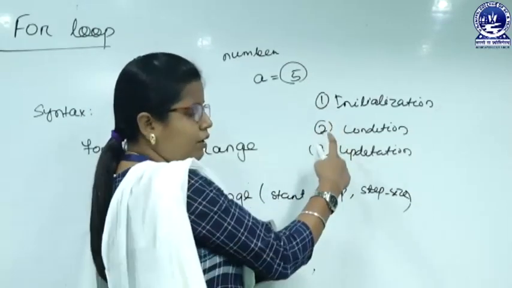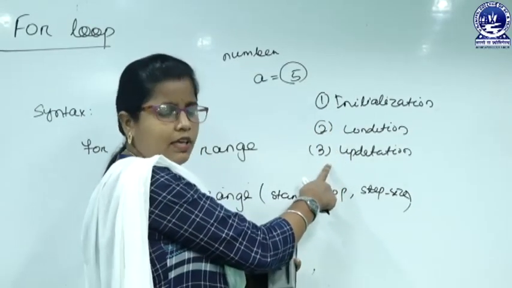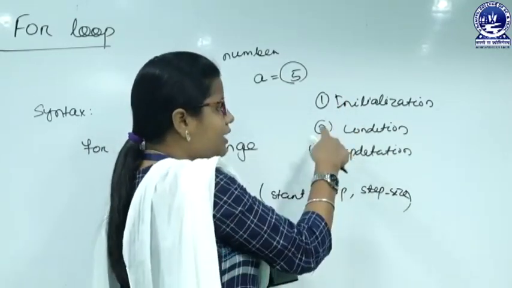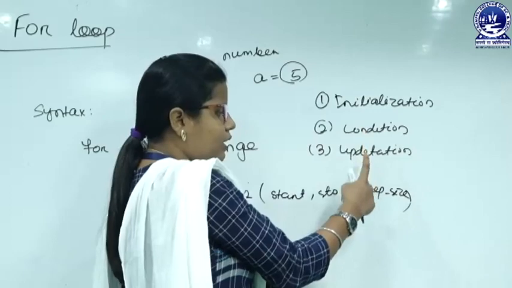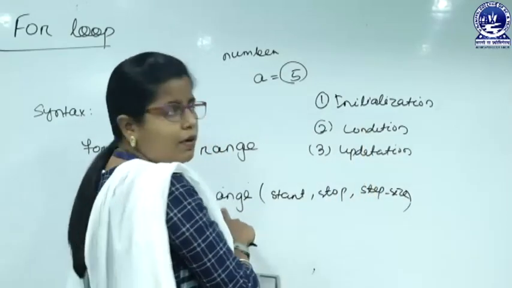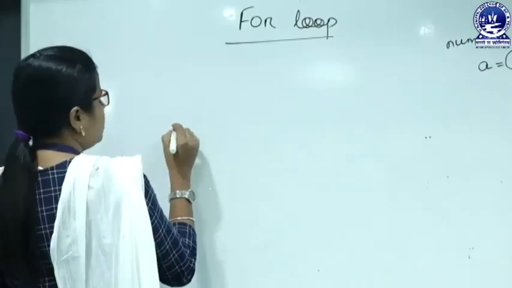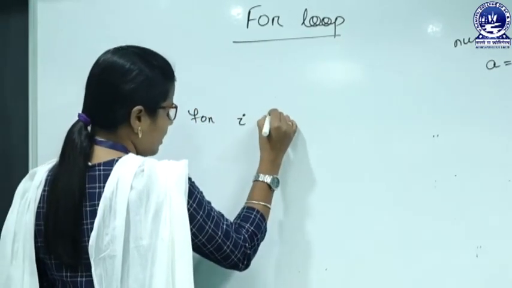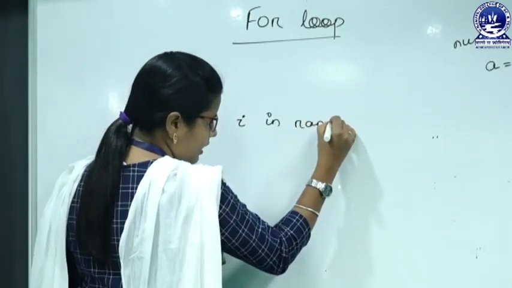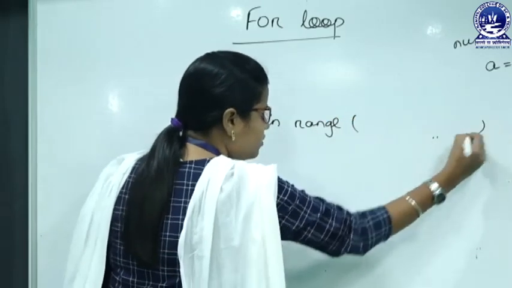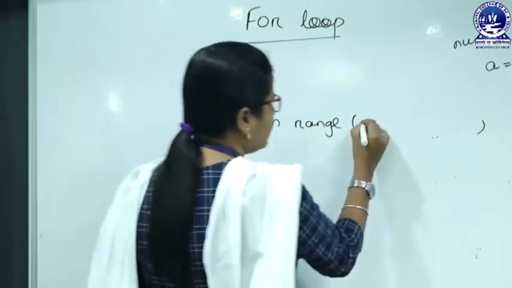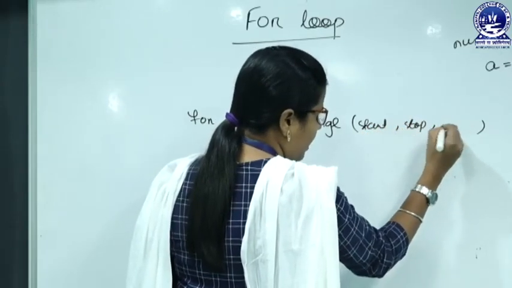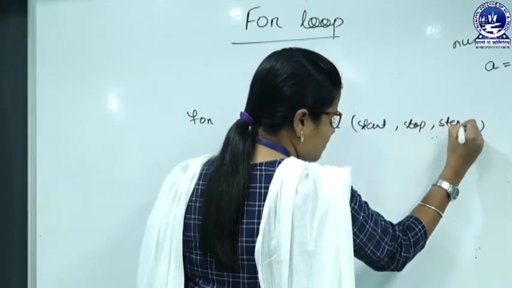So, these are the three main parts of looping, whether it is a while loop or a for loop. So, let us see how we can implement this initialization, condition and updation in the range function. The syntax for range is for i in range, and we have to mention three attributes, that is our start, stop and step size.